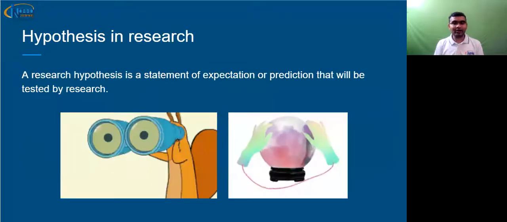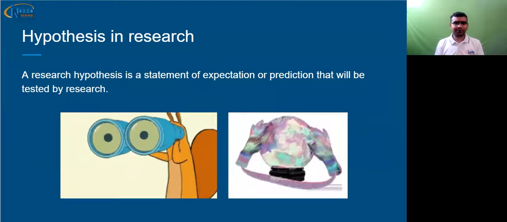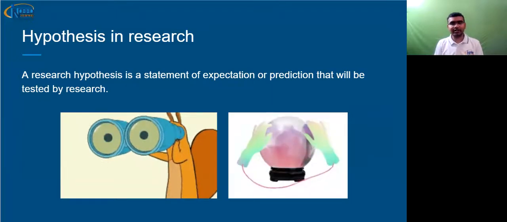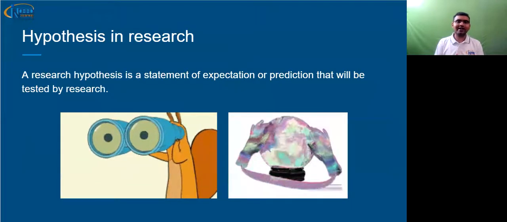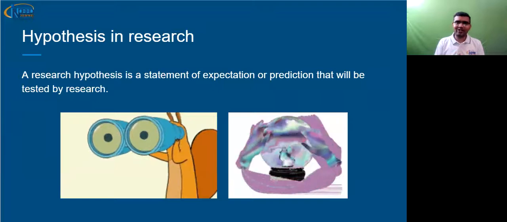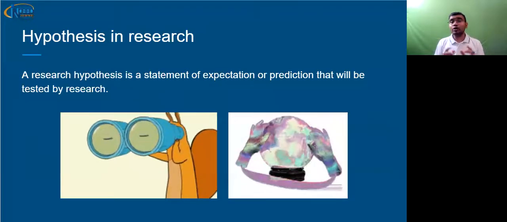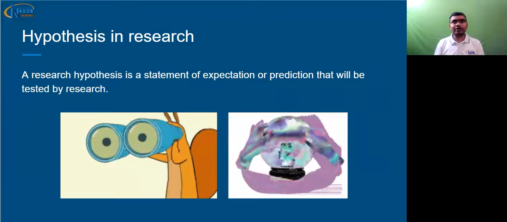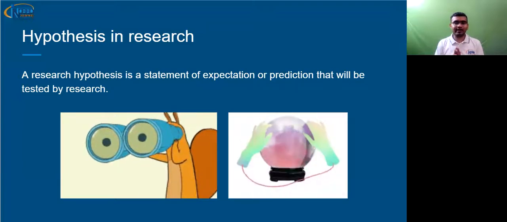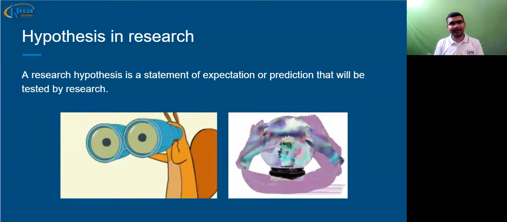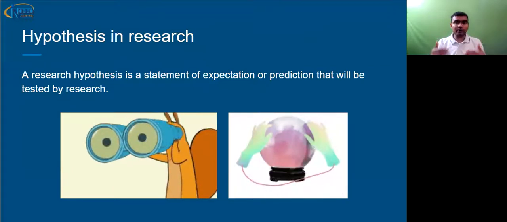Okay, let's try to understand. In research, a hypothesis is a statement of expectation or prediction that will be tested by research. Again, this means that initially we make an assumption. In mathematics, you must have seen that we say x is equal to 10. So suppose x is equal to 10, or we say that suppose LHS is equal to RHS, and then we solve the whole problem.